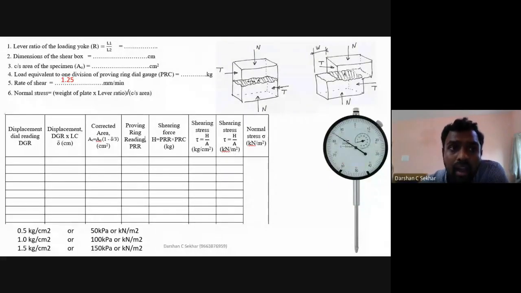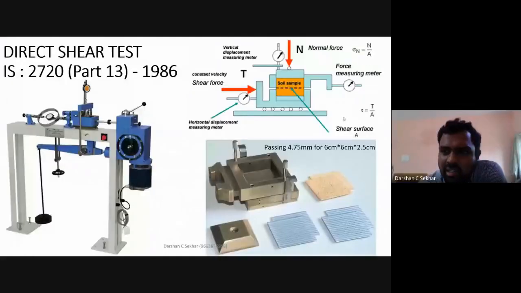And also you need to find out the lever arm ratio. So what is this lever arm ratio? It is nothing but this length from here till here. It will be around probably 50 centimeter, and the distance between these two, L1, is 5 centimeter. So in this case, L2 is 50, L1 is 5, so the ratio is 10. So what does this lever arm ratio indicate?